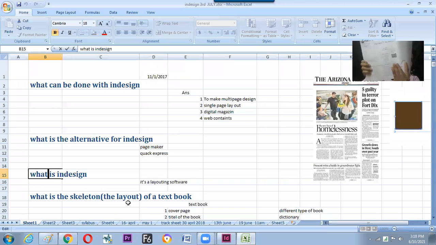This is called table of contents. So hope on screen you can find some information.